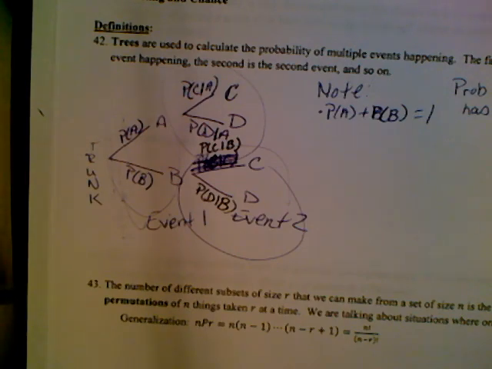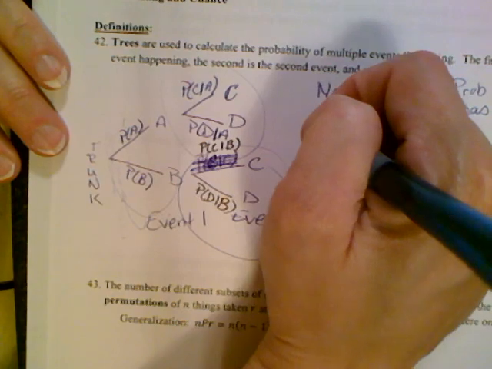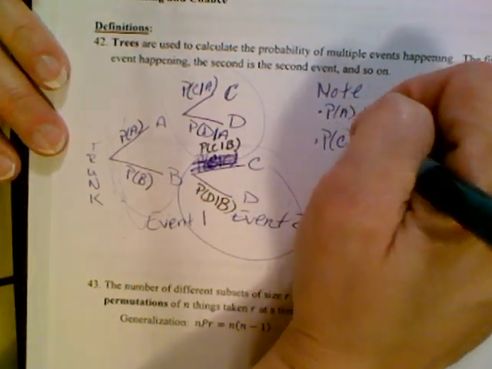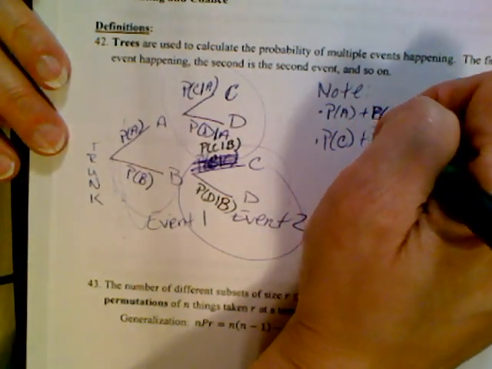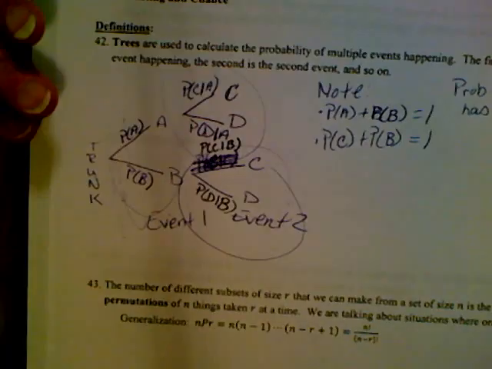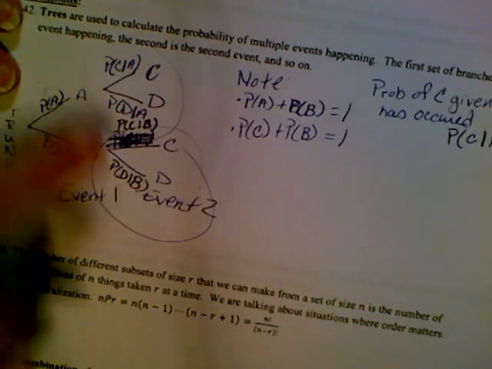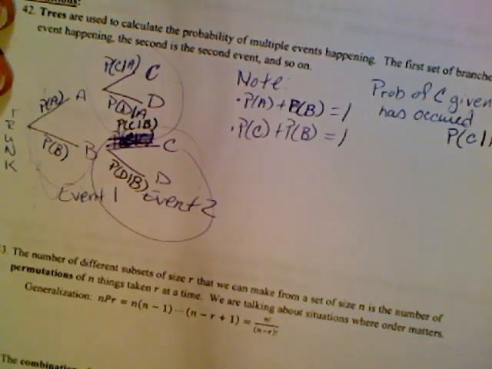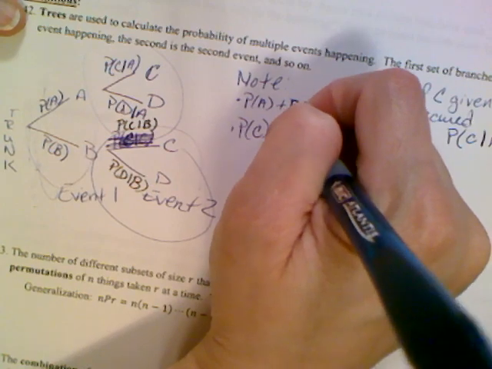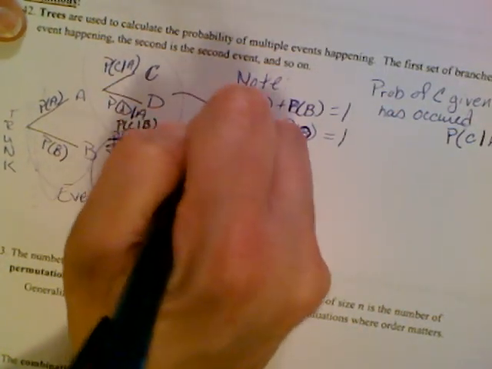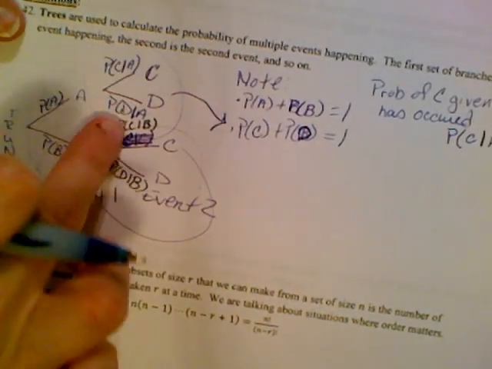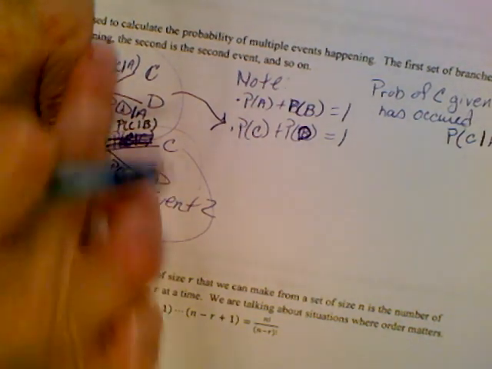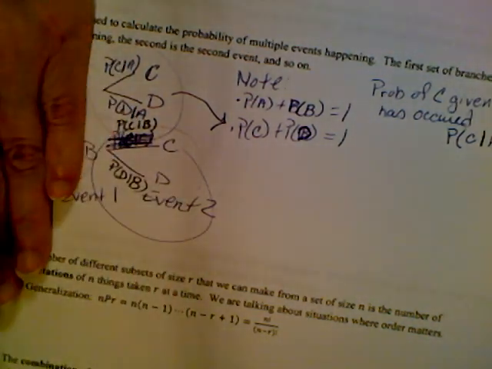So the probability on a set of branches is 1. So that also means that the probability of C plus the probability of D equals 1, whether it's given A or given B. So the probability on this set right here is 1. I'm talking right here about just these 2 branches. If I ignore this, those 2 probabilities should add up to be 1.